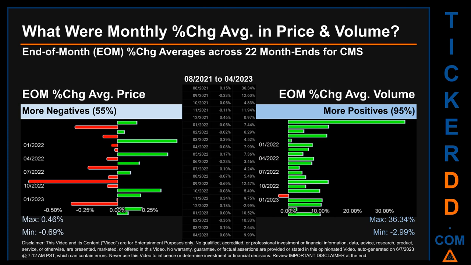Price saw an end-of-month max of 0.46% in average percentage change along with a minimum of -0.69%. For volume, the maximum and the minimum monthly percentage change were respectively 36.34% and -2.99%.